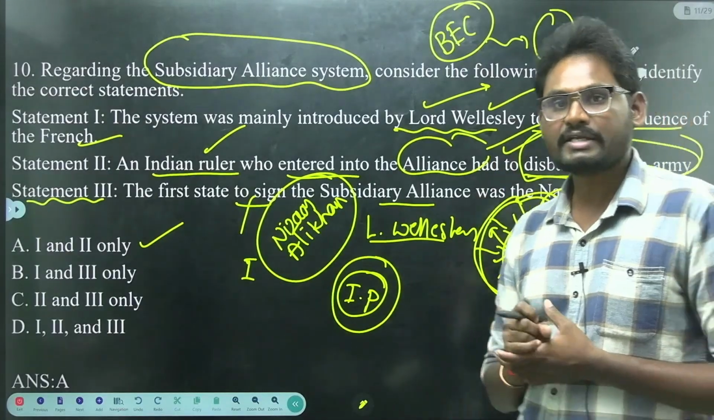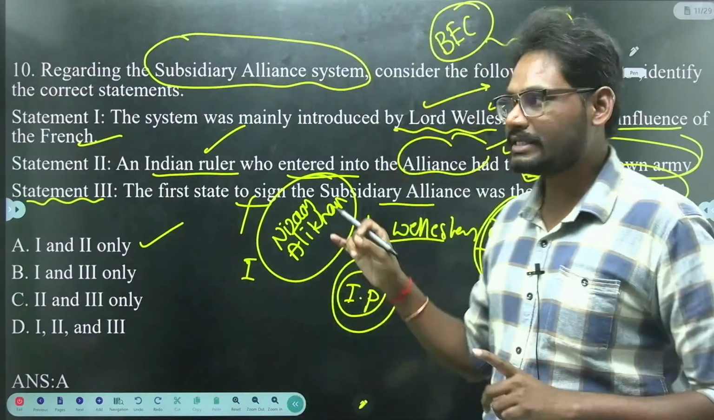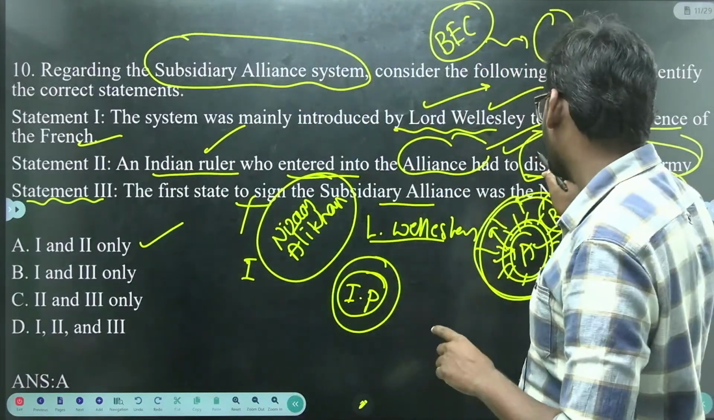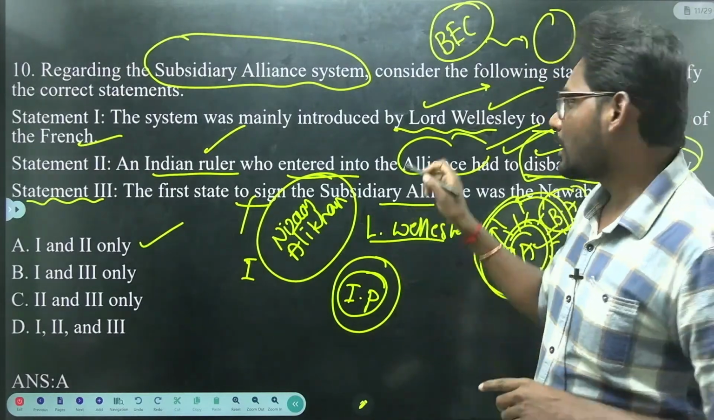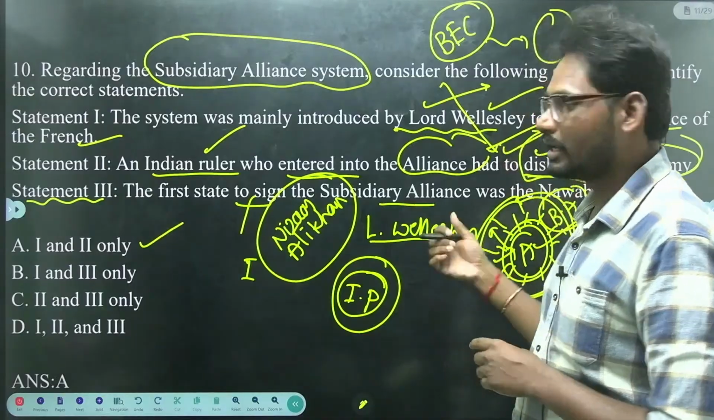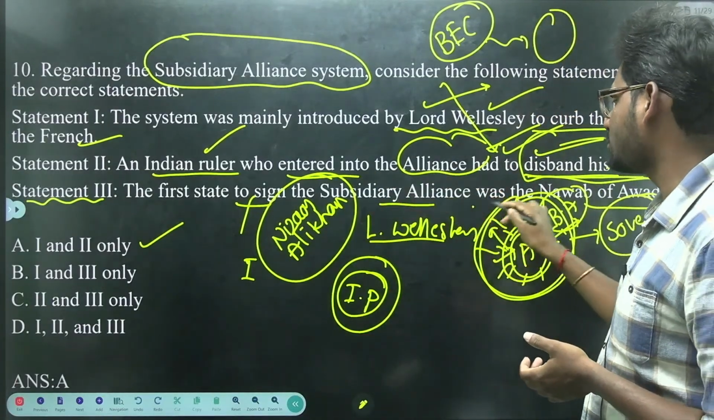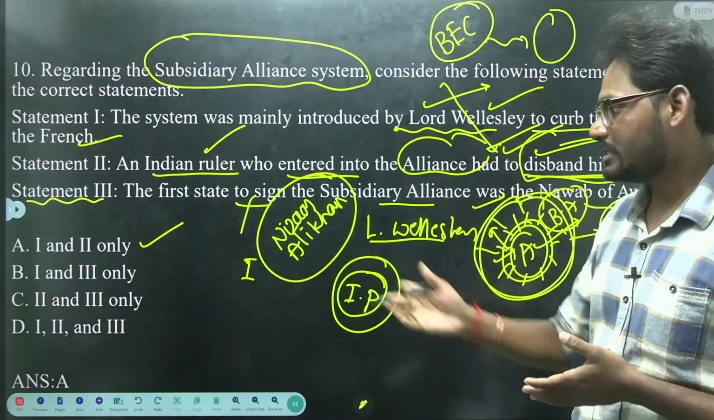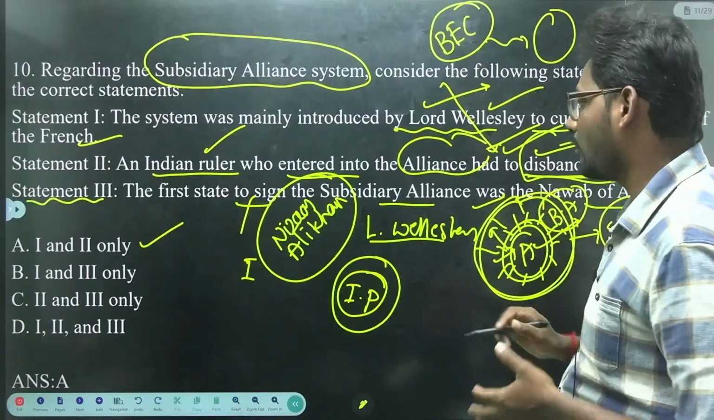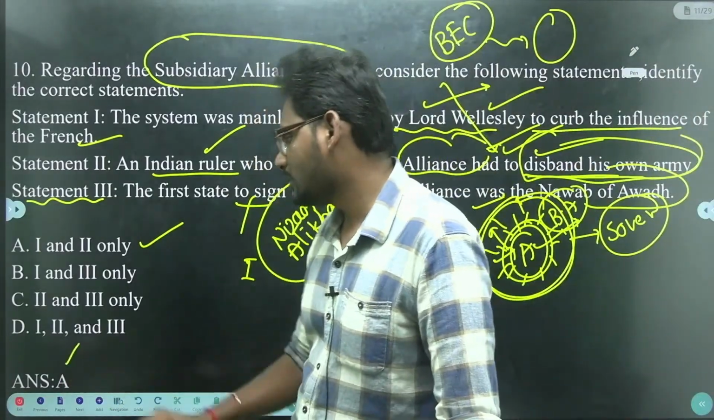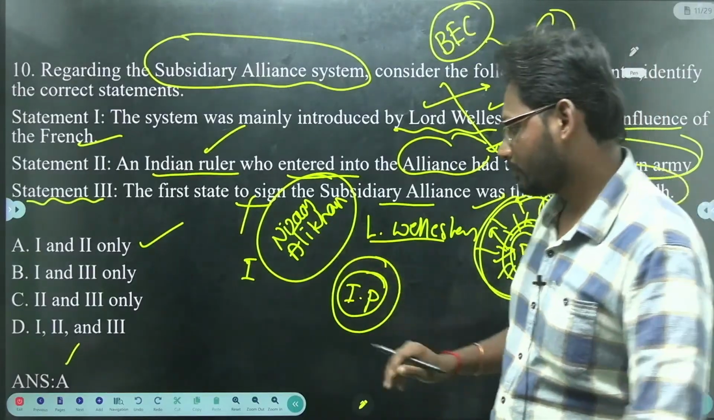So subsidiary alliance was introduced by Lord Wellesley. The king who signs a subsidiary alliance has to disband his own army and should allow the British East India Company army to safeguard his own territory. Next, the first state to sign the subsidiary alliance was Nizam, that is the then Nizam Ali Khan, not Nawab of Awadh. So the answer is A, that is 1 and 2 only.